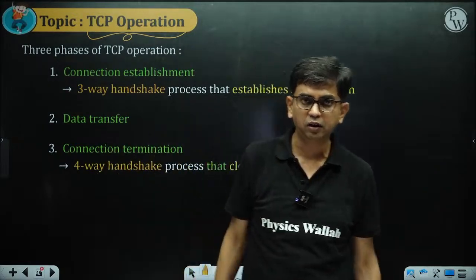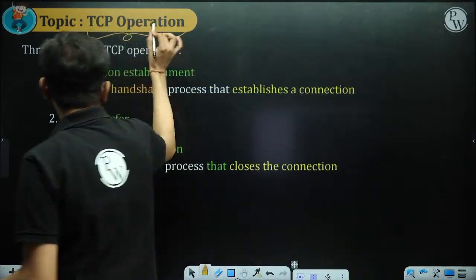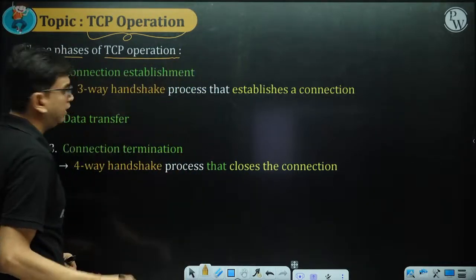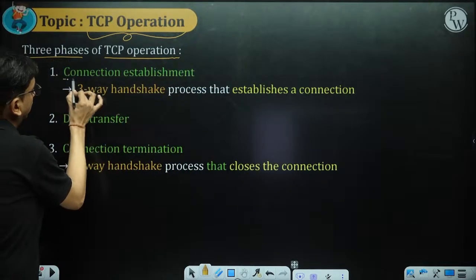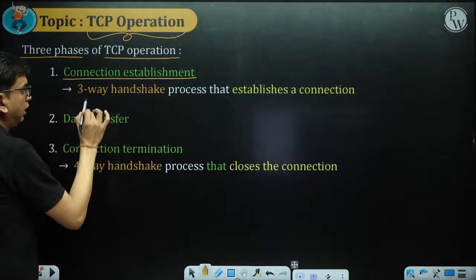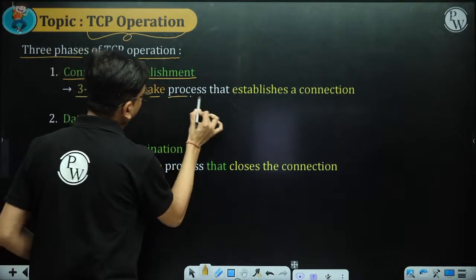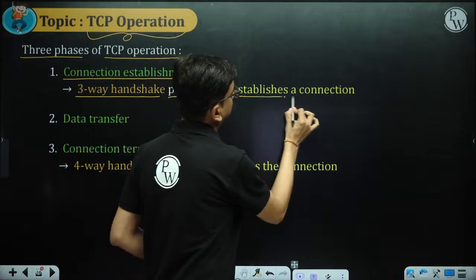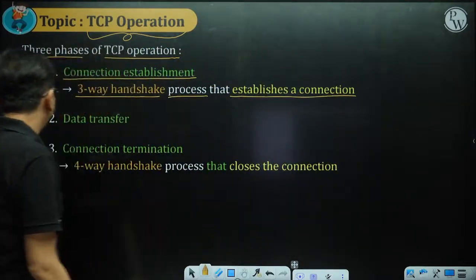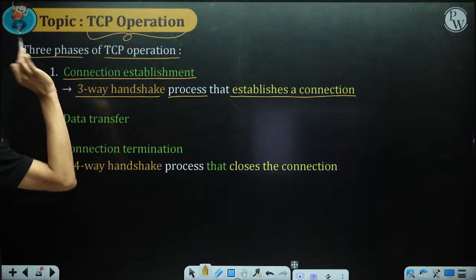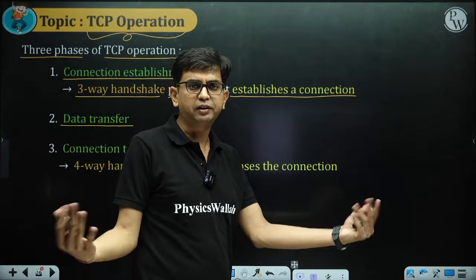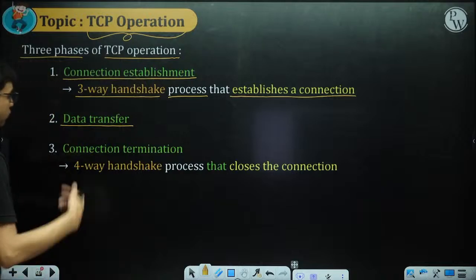The three phases of TCP operation are, first, connection establishment. For connection establishment, there is a three-way handshake process that establishes the connection between two TCP sockets. Once the connection is established, we have to perform the data transfer. Data transfer is the mid phase.